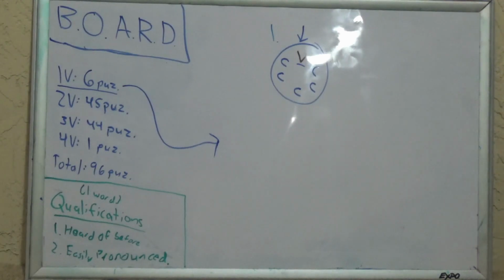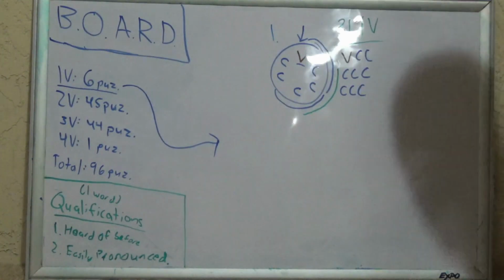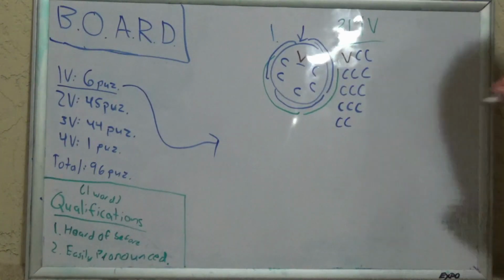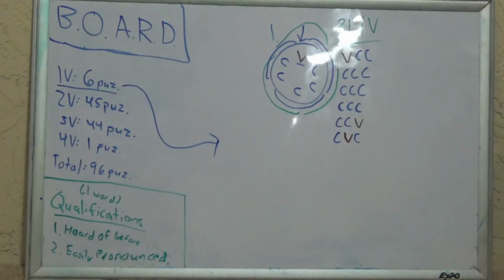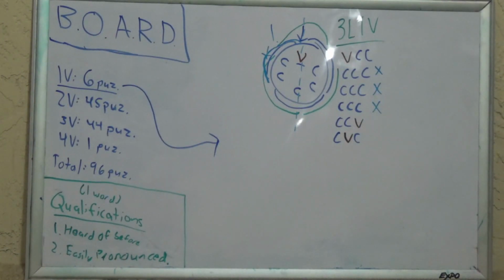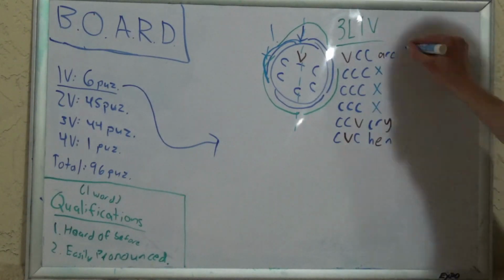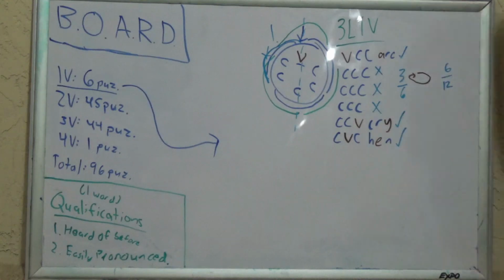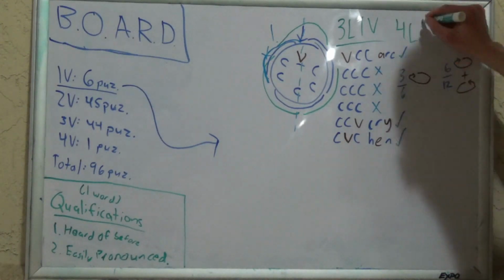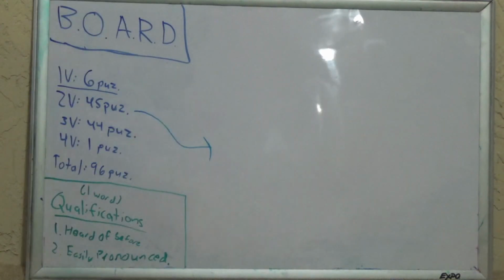Anyways, let me walk you through the 3-letter, 1-vowel combinations. Going clockwise from the top, our combinations are VCC, CCC, CCC, CCC, CCV, and CVC. We don't have to go counterclockwise on this one since it's symmetrical. I'll explain later. We can rule out the CCCs, since without Y there aren't any 3-letter words with 3 consonants. There is ARC for VCC, CRY for CCV, and HEN for CVC. 3 out of the 6 work, which means that 6 out of the total 12 will work when counting for counterclockwise possibilities. Interestingly, the same result occurred in all other lengths of words. The next one is a little bit tricky though.